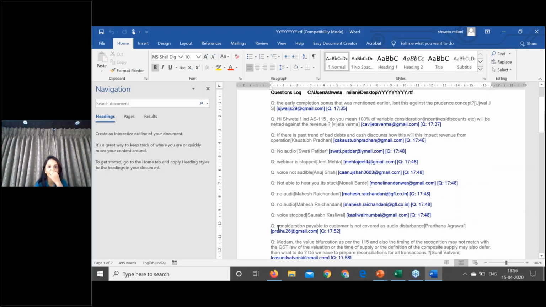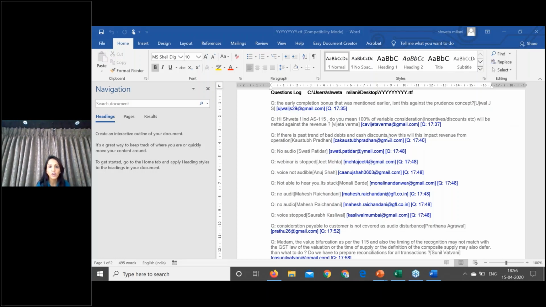Consideration payable, I discussed it later on. I hope I've addressed every query. If there is a past trend of bad debts and cash discounts, how will this impact revenue from operations?